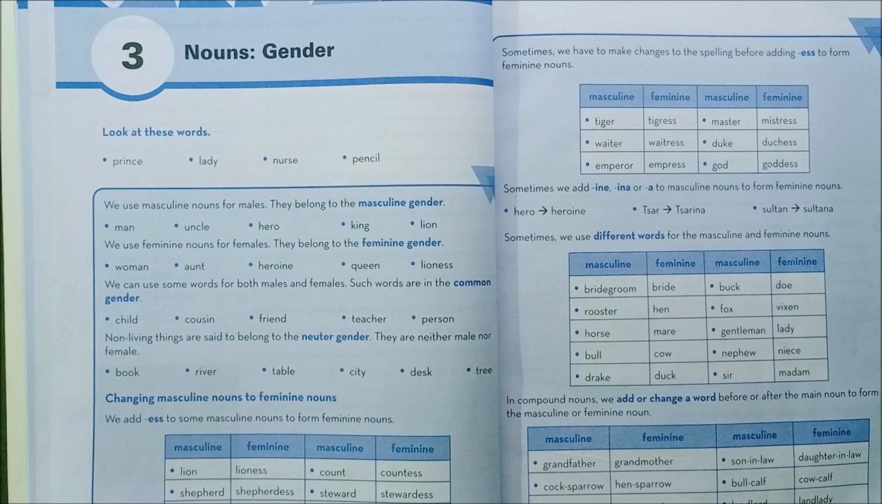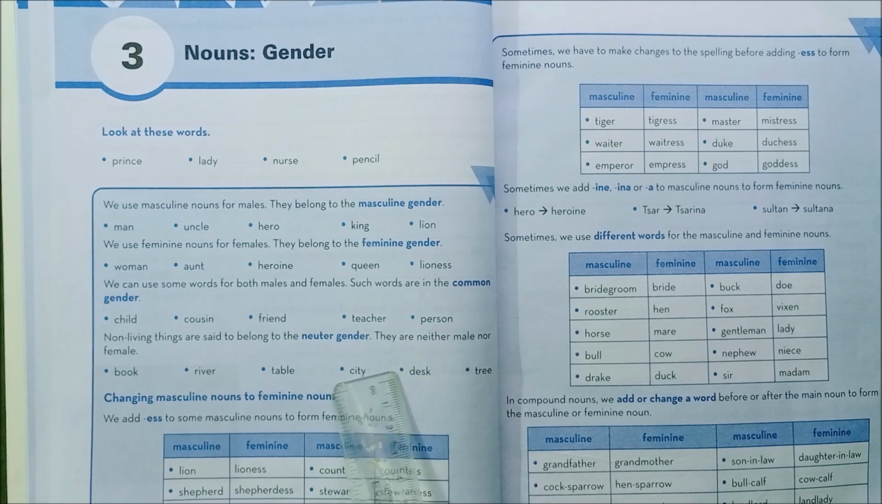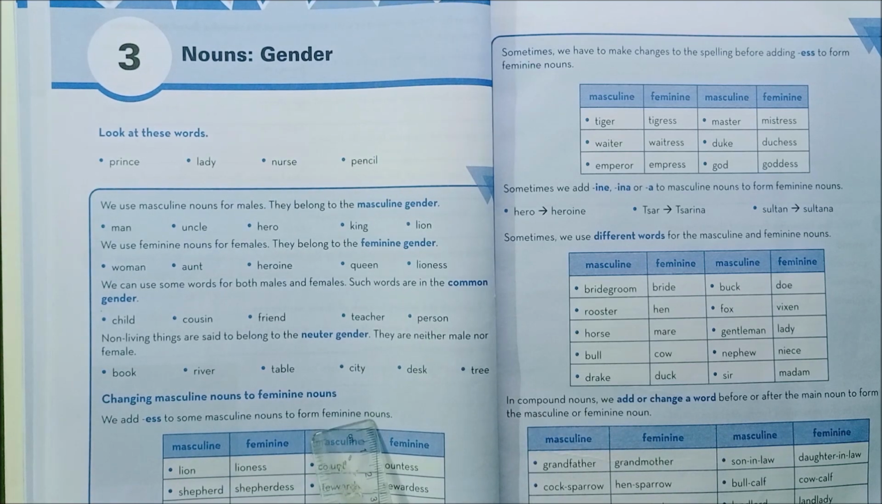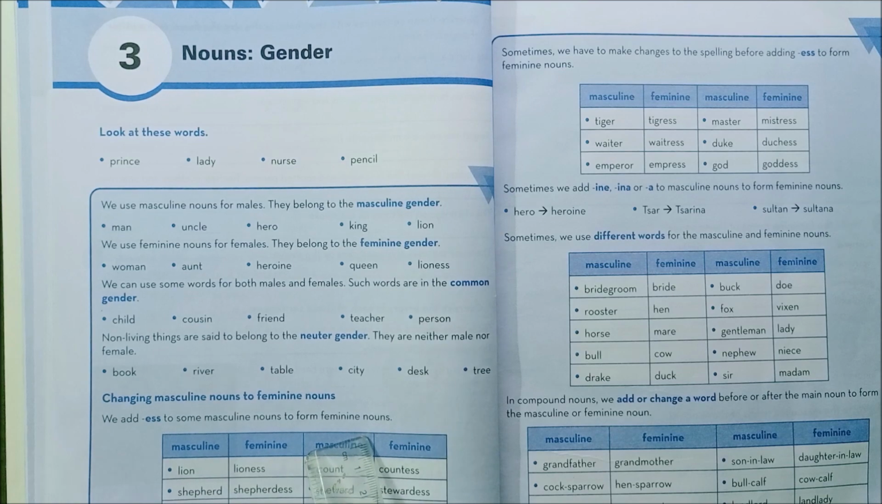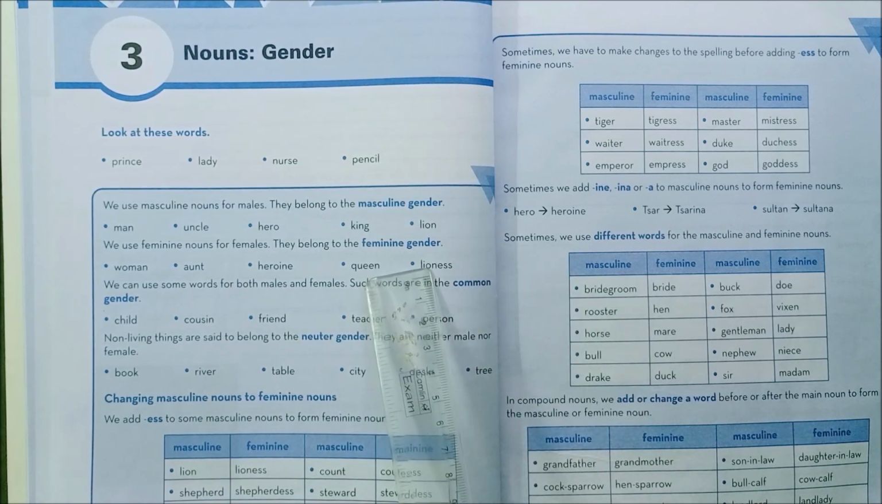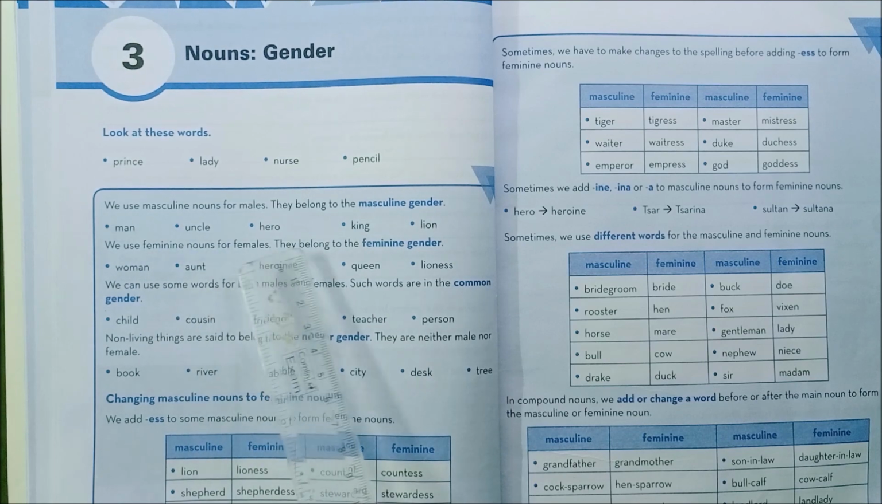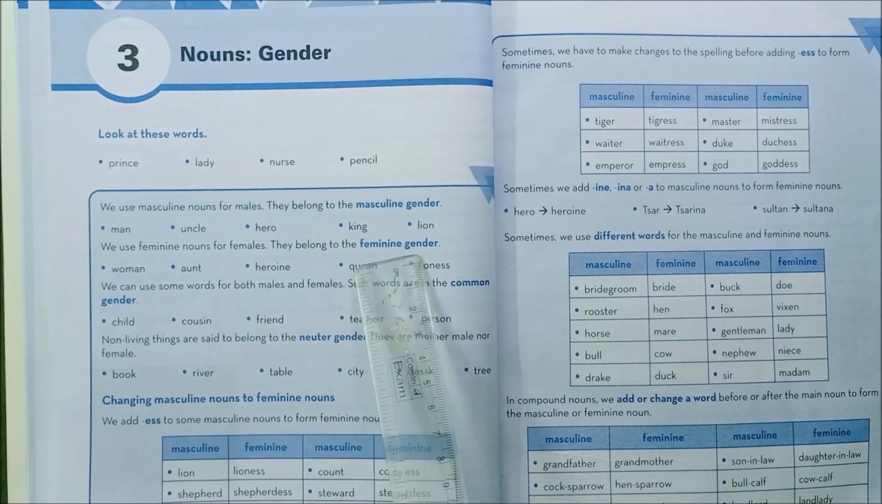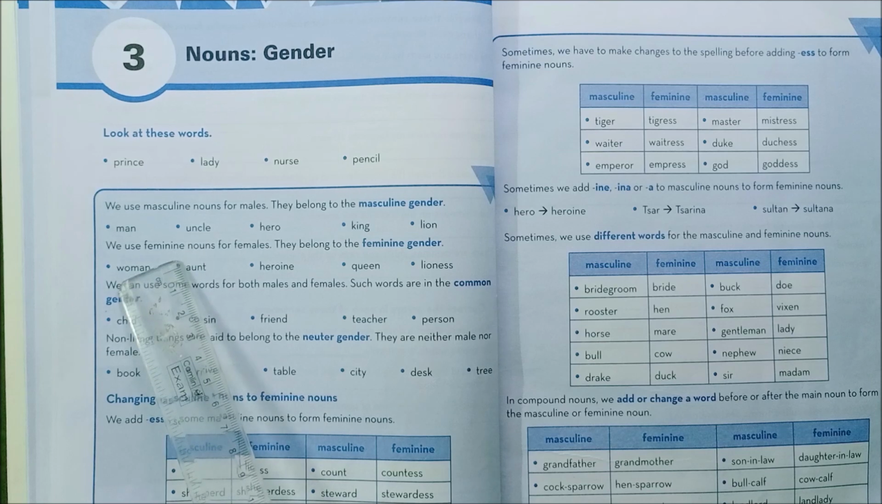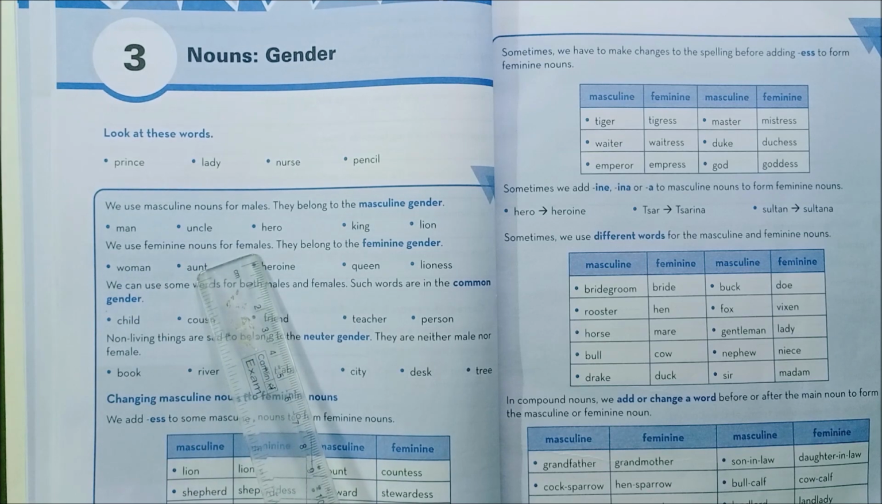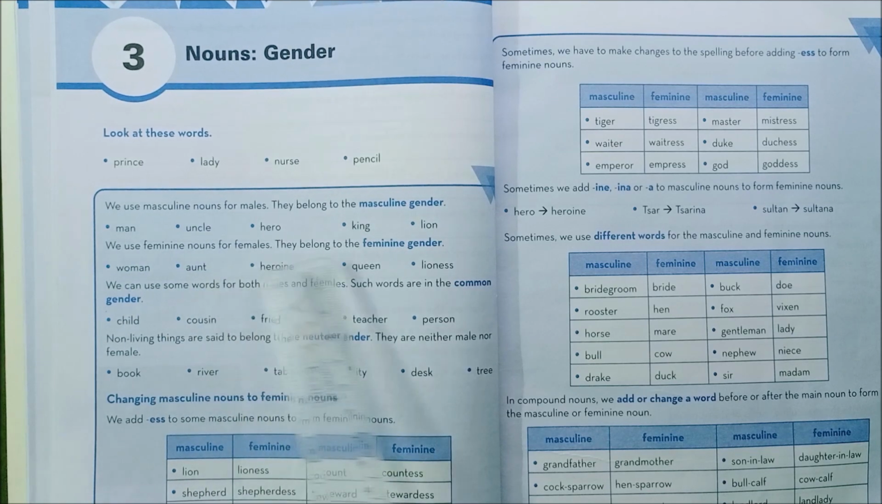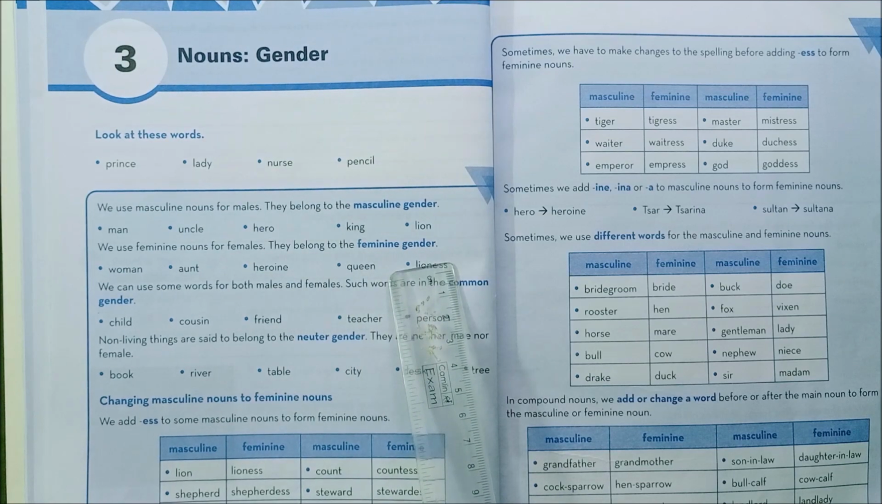Next, in Roman letter 5 you are going to write the feminine form for the following words. First you have to know what is meant by feminine gender. Feminine gender means we use feminine nouns for females. They belong to feminine gender. So feminine gender represents the females. That is known as the feminine gender.